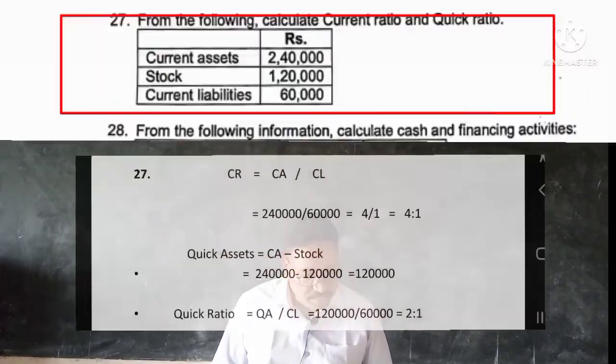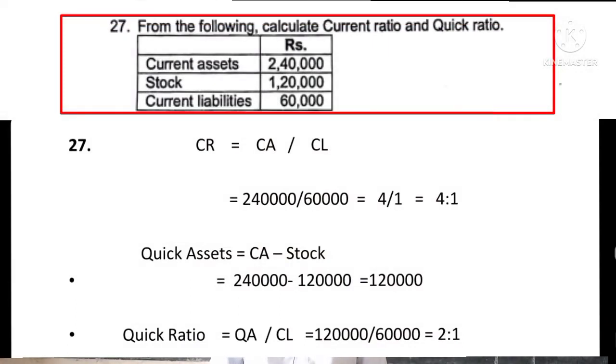Question number 27 is about the calculation of the current ratio and the quick ratio. All the informations are given directly. First write down the formula for current ratio. Current ratio formula is current assets upon current liabilities. Here current asset is 2,40,000 upon current liabilities 60,000. It comes to 4:1.